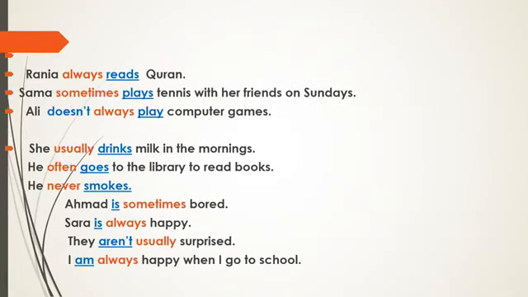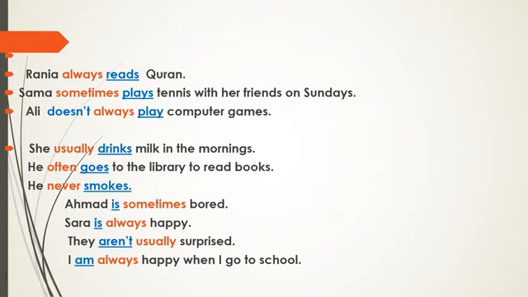Now let's read these sentences. Rania always reads Quran. Sama sometimes plays tennis with her friends on Sundays. Notice the adverbs of frequency in these two sentences. What are these? Yes, in the first sentence we have always, and in the second sentence we have sometimes. And we said that the adverbs of frequency tell us about how often something happens. Notice the main verbs in these sentences.